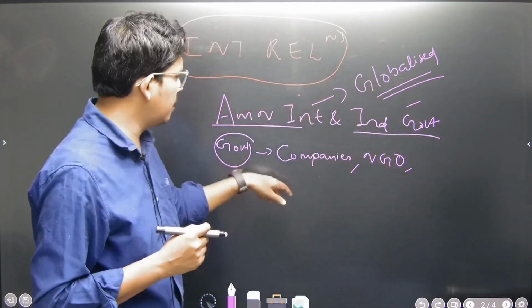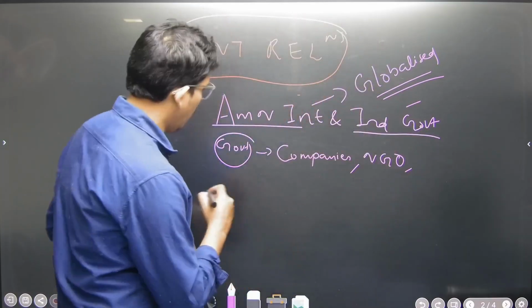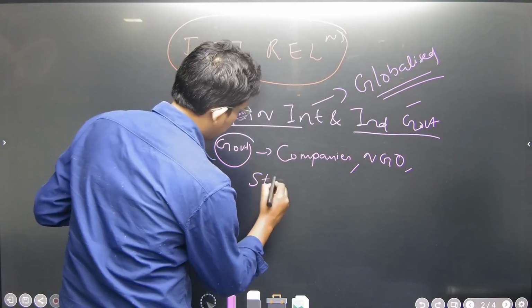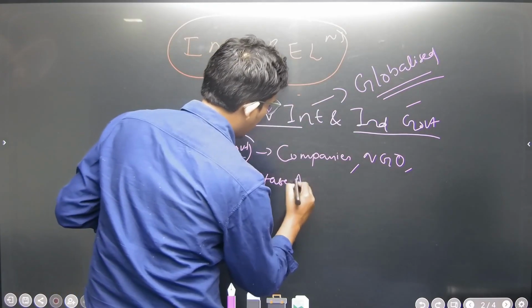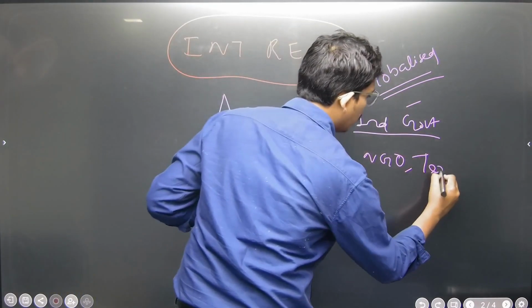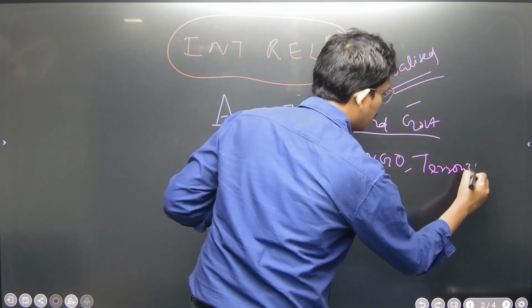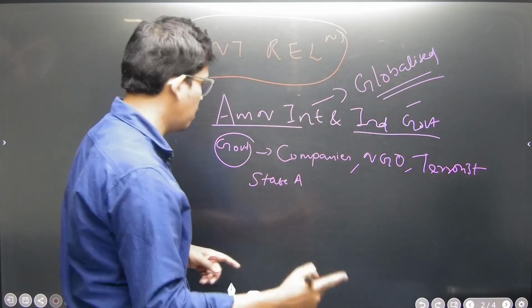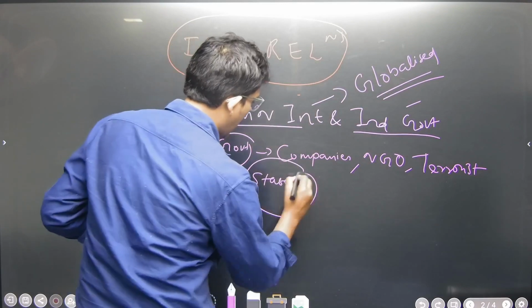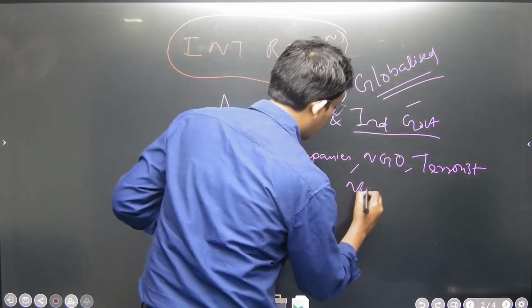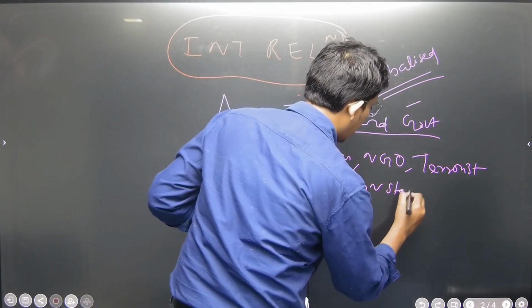This is government, this company, this is NGO. You might have heard about state actors, even terrorists, these are part of a nation. Understand state actors and non-state actors.